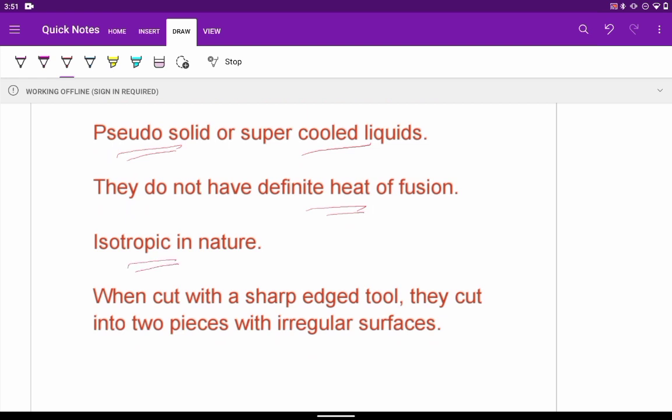Isotropy means uniform in all directions. It means identical values of a property in all directions. From whatever axis you take the measurement, we will get identical values.